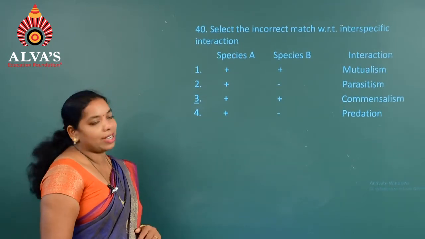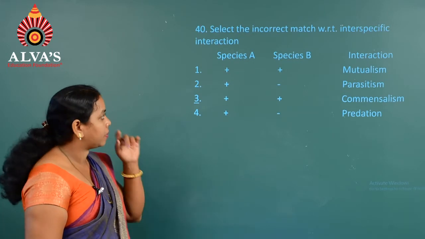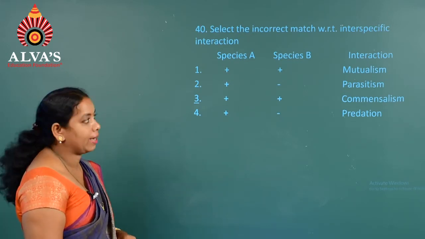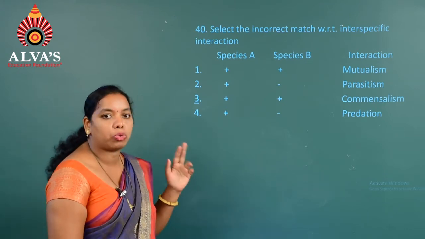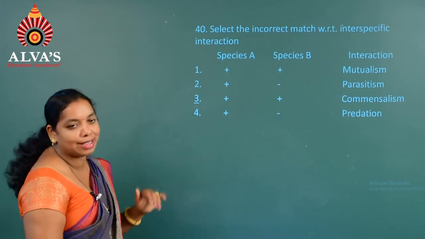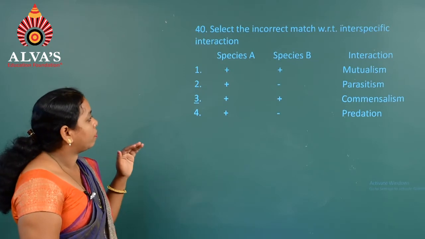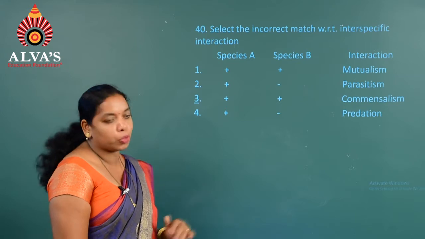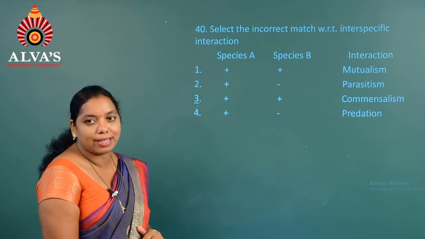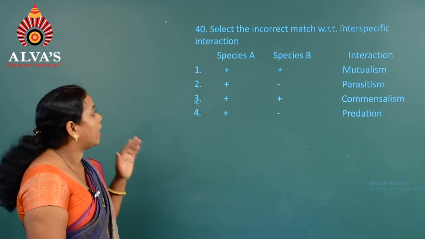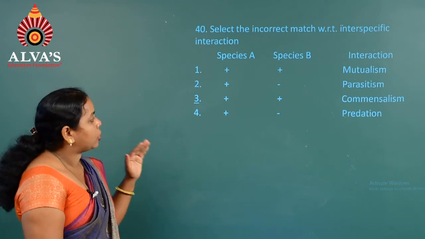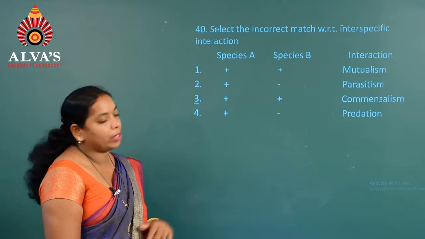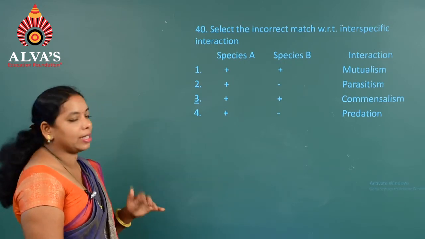Moving on to the next question, that is question number 14. Select the incorrect match with respect to interspecific interaction. So, the interaction between two different species is why it is interspecific interaction. If you consider the first one, that is species A and species B, and the type of interaction is given in the columns. First one, species A is benefited, species B is also benefited, and the type of interaction is mutualism, they said, that is right.